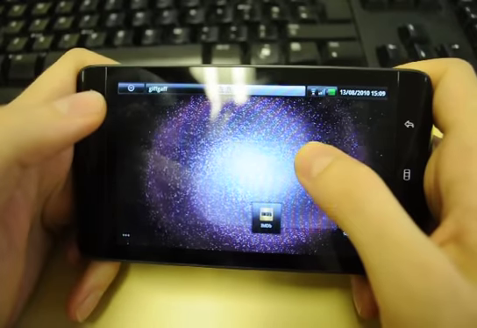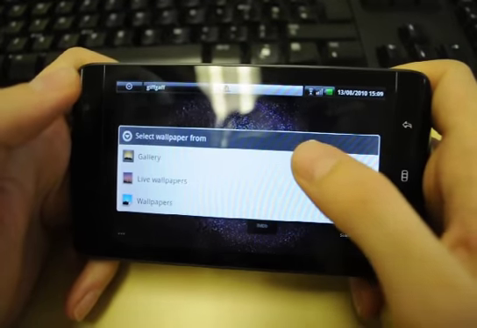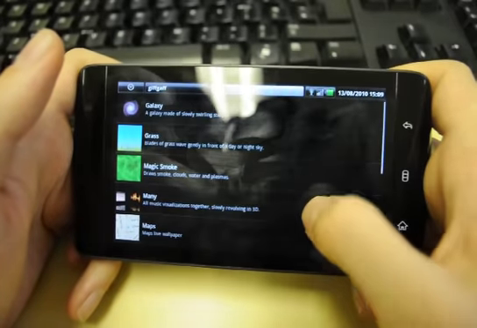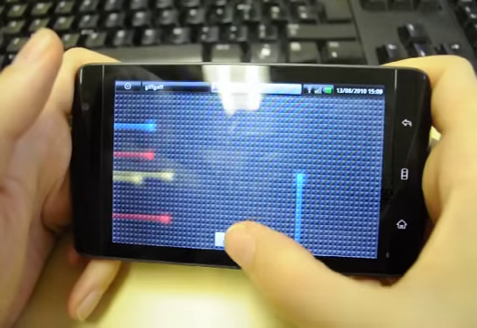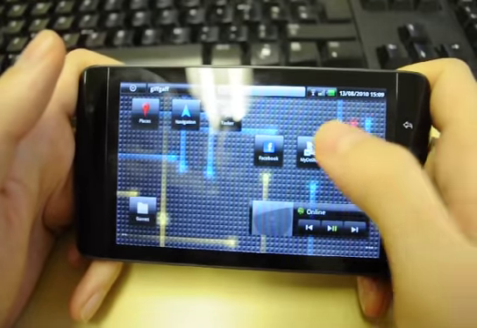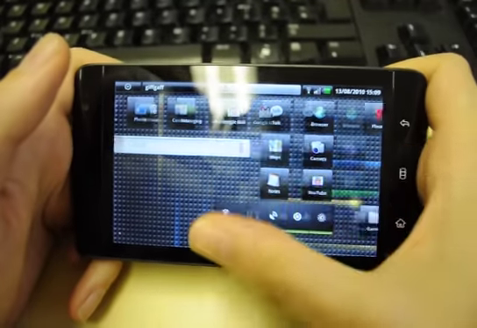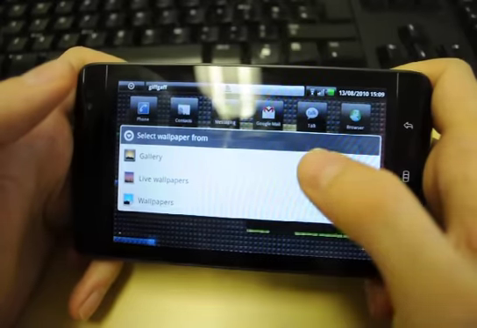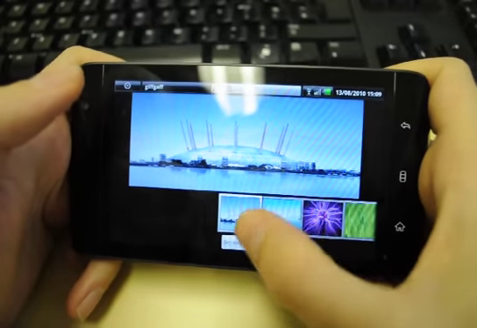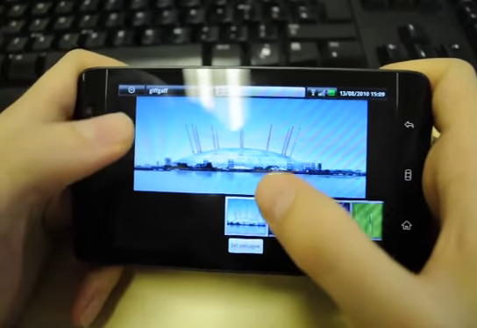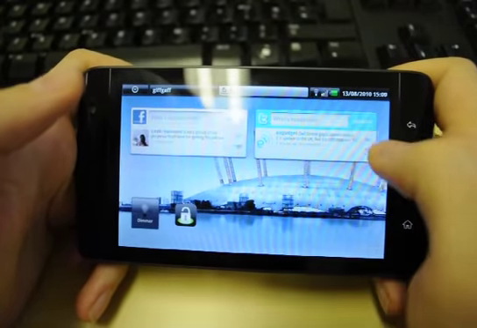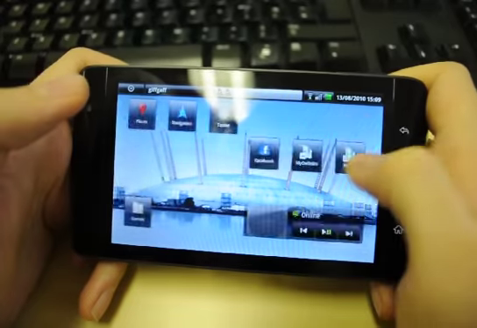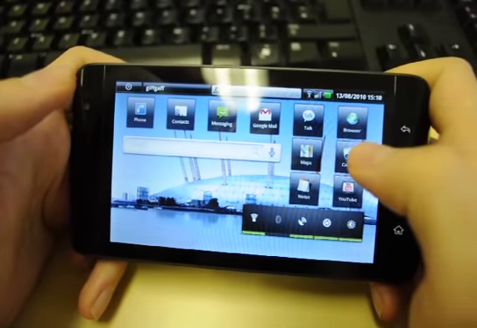For wallpapers, you can now only have one wallpaper for the entire home screen, but you can have a live wallpaper, and there's quite a few to choose from. There's the familiar Nexus one, but you can't have different wallpapers for different home screens now, like you could on the original Dell. The original stock one that I got with it was the old O2 wallpaper, but spread out much wider, so that it covered the whole screen as it moved along. This is probably the one which the official update will come with as well, I'd imagine.